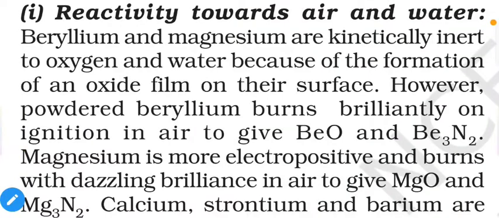So first, reactivity towards air and water. Beryllium and magnesium are kinetically inert to oxygen and water because of the formation of an oxide film on their surface. Magnesium is quite a reactive metal and its combustion reaction is comparatively vigorous.